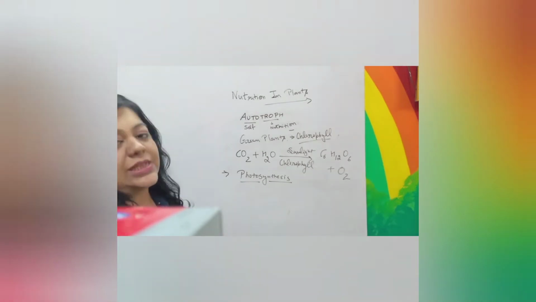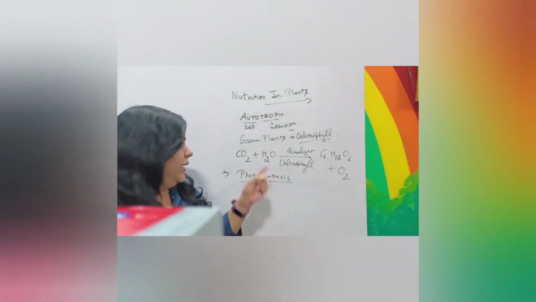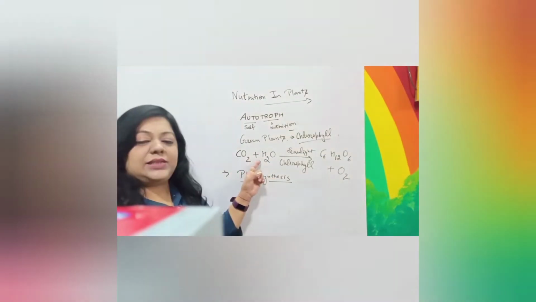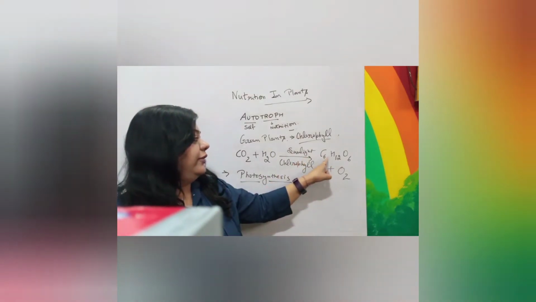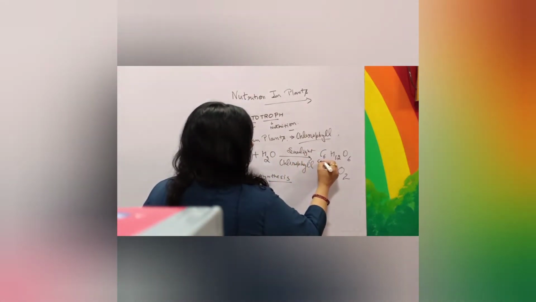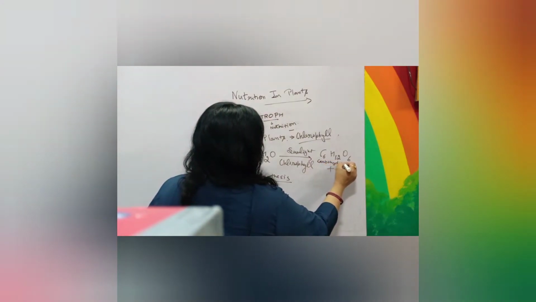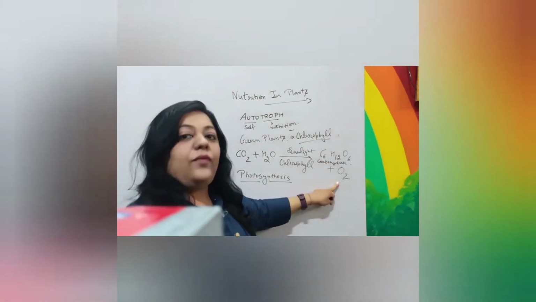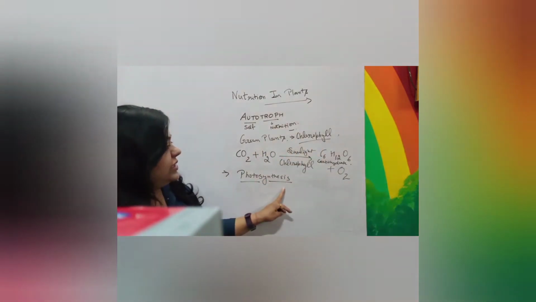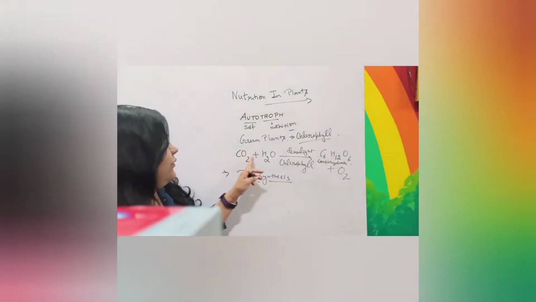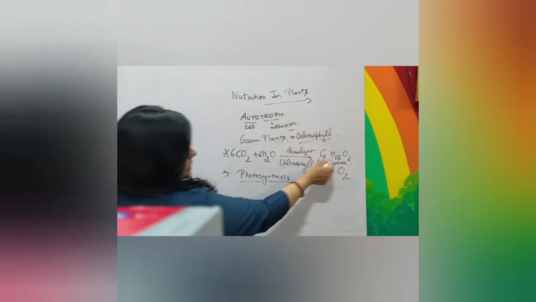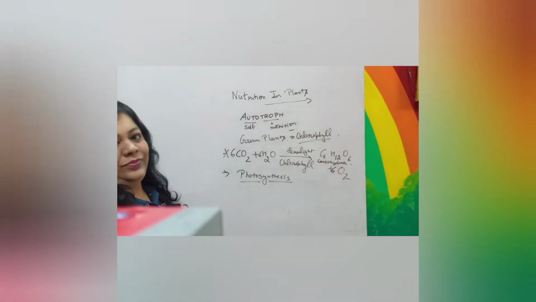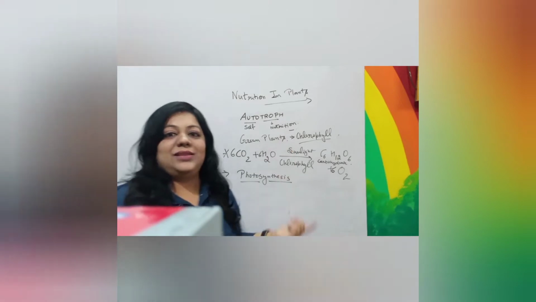Photo means light and synthesis is making of food. It is the process in which plants make their food by using inorganic material like carbon dioxide and water, in the presence of sunlight and the green pigment chlorophyll, and the food is known as carbohydrate. Oxygen is released, and this process is known as photosynthesis. The reaction which takes place in photosynthesis is this: 6CO2 + 6H2O gives C6H12O6 + 6O2. It is balanced. I hope you know the balancing of the reaction.